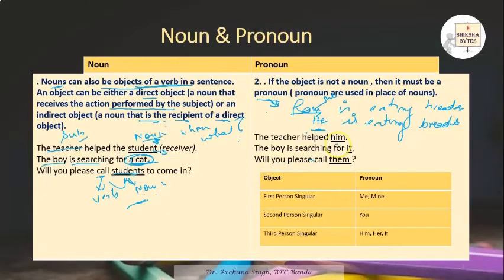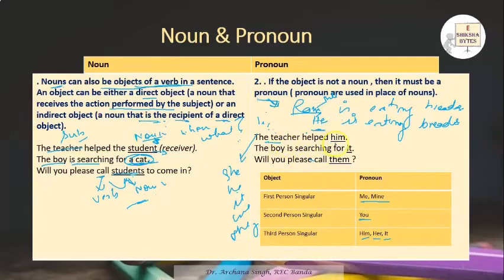Teacher helped him. Now we need to understand the subjective and objective case. When we use a subject, we have different pronouns. The subjective pronouns are I, he, she, it, we, they. But when we talk about an objective case, we have me, my, mine. Second person remains the same, you, and for the third person, him, her, it. I'll explain in the next slide what first person, second person and third person are.